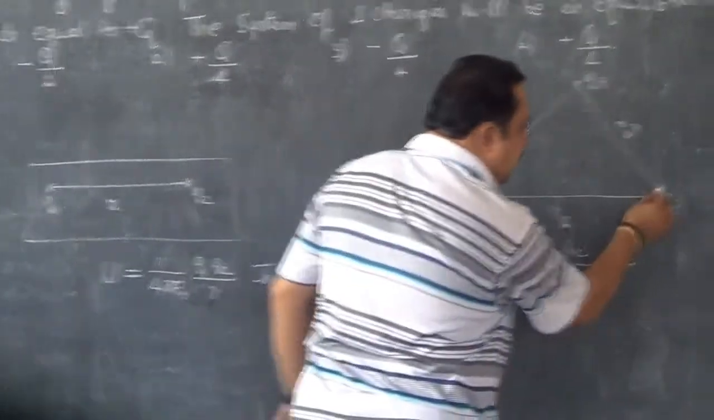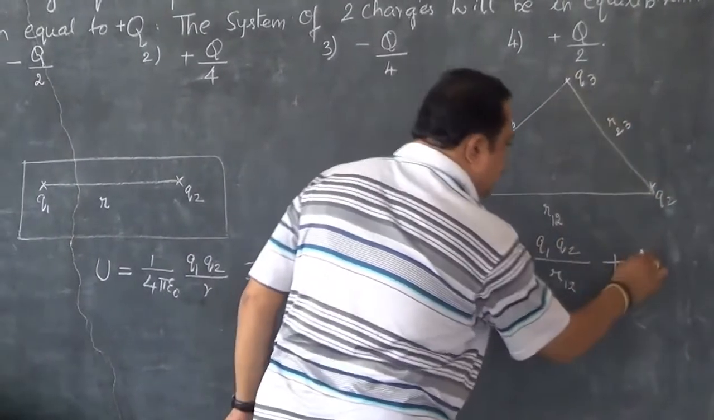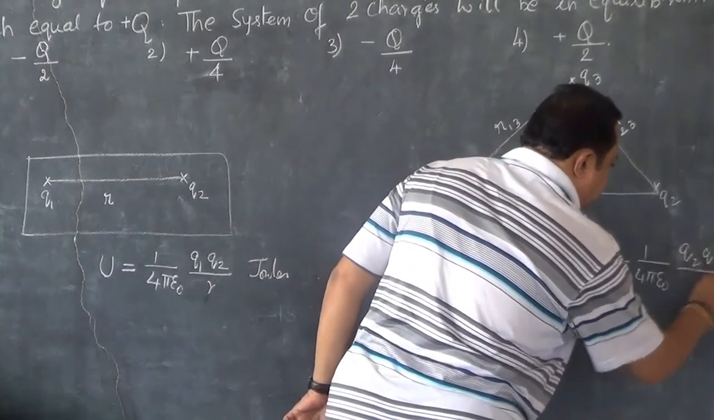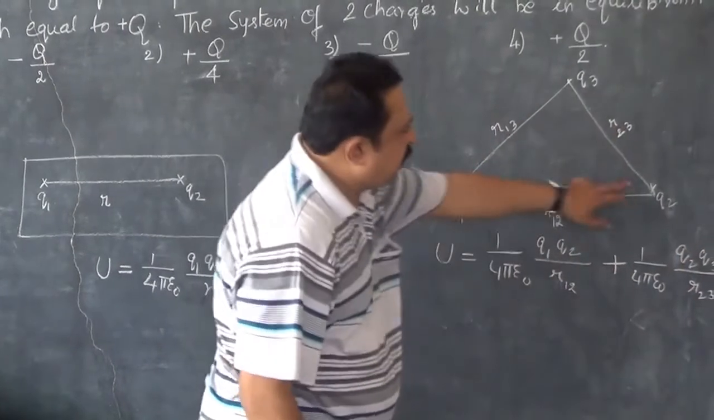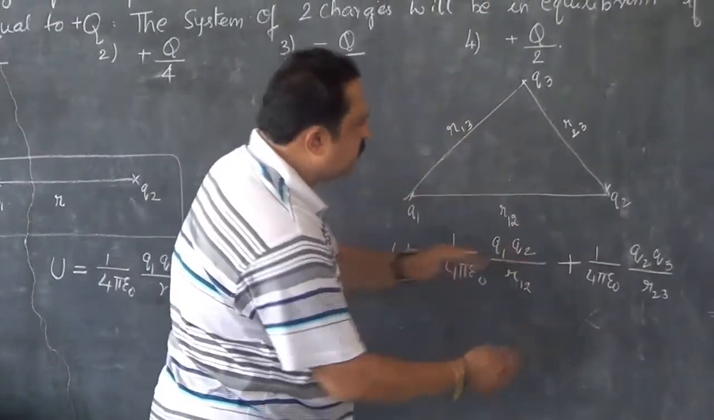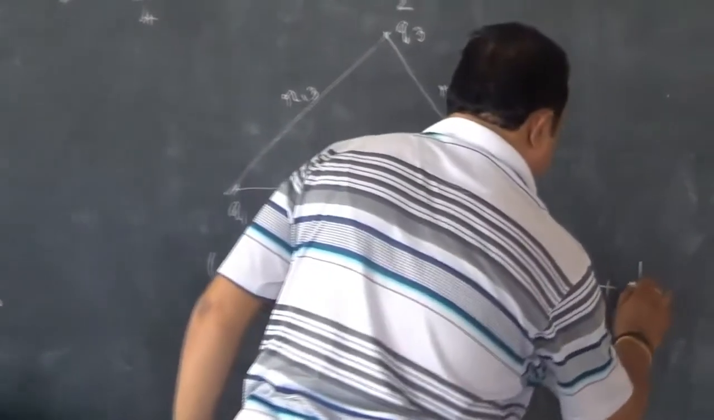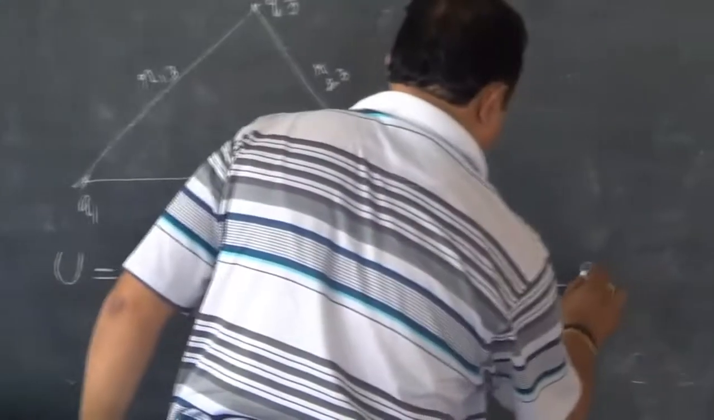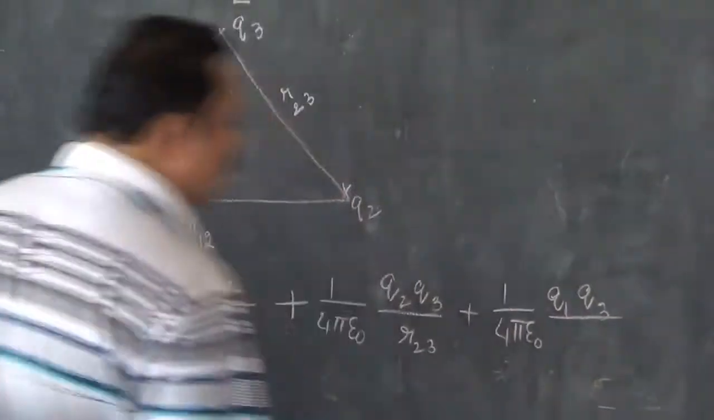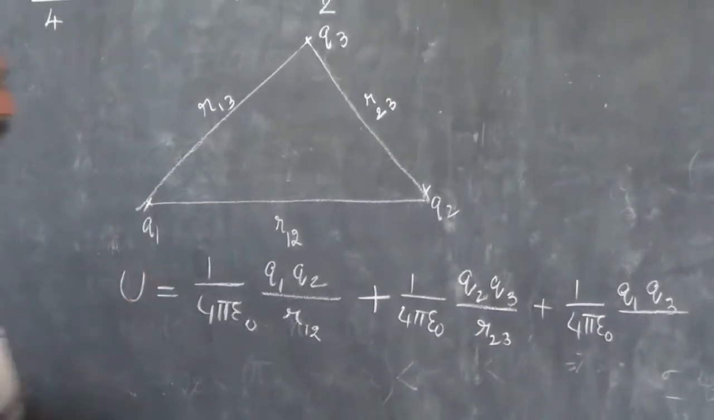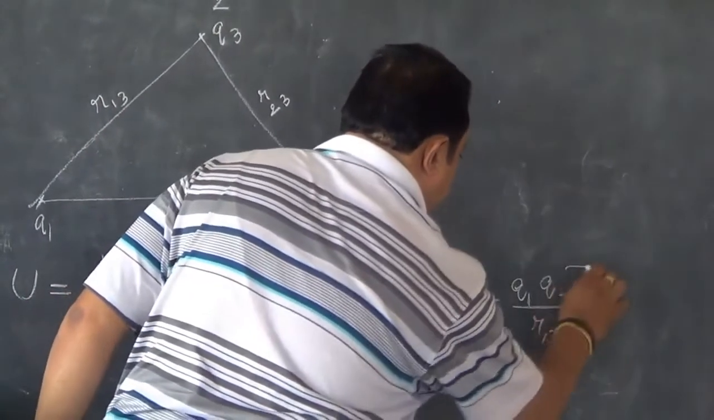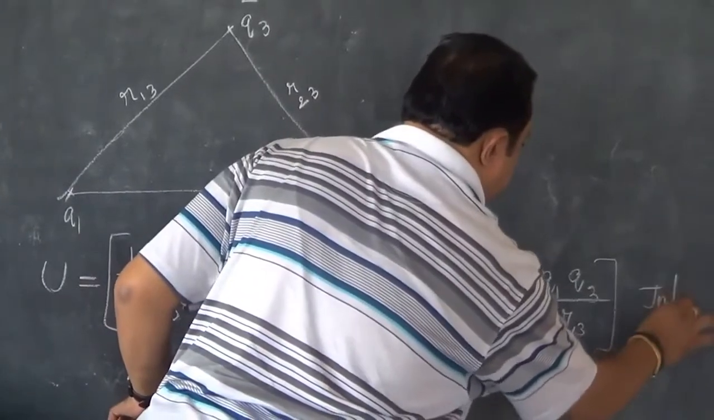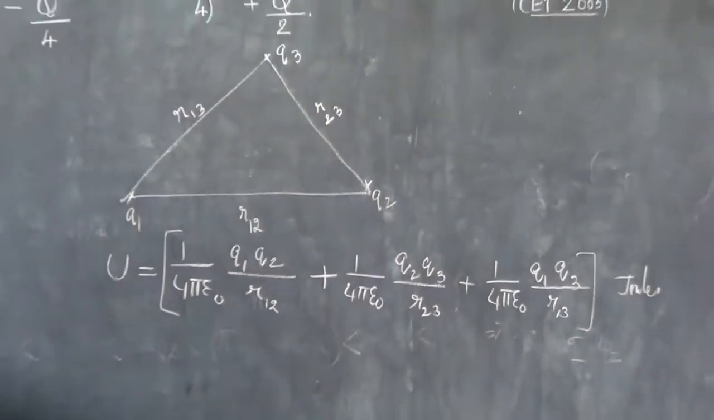second and third charge, the electrostatic potential energy due to second and third charge, which is 1 by 4 pi epsilon naught Q2 Q3 divided by r23, where r23 is the distance of separation between charges Q2 and Q3, plus 1 by 4 pi epsilon naught, and between the charges Q1 and Q3. So 1 by 4 pi epsilon naught Q1 Q3 divided by r13, and this is called the net potential energy, which is expressed in joules if there are 3 charges.